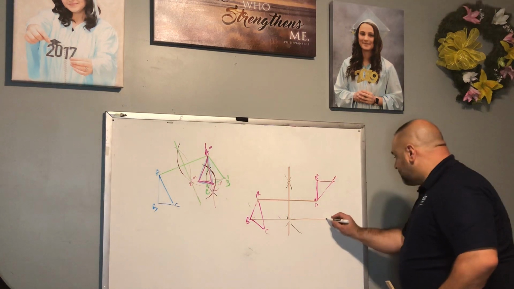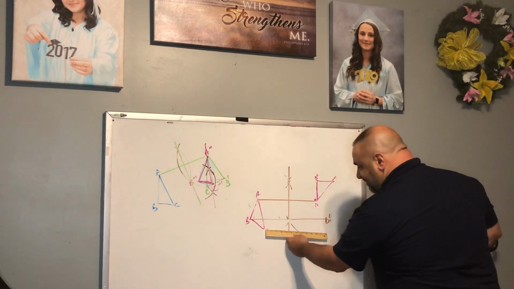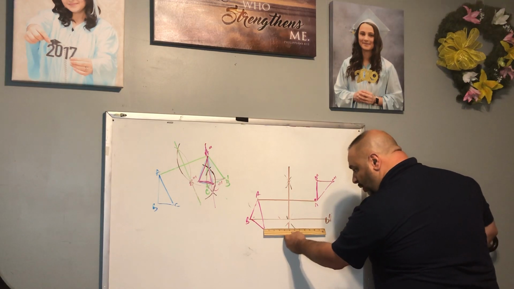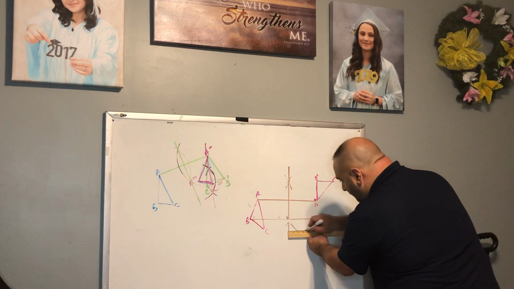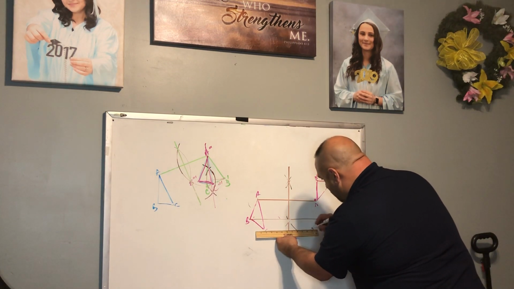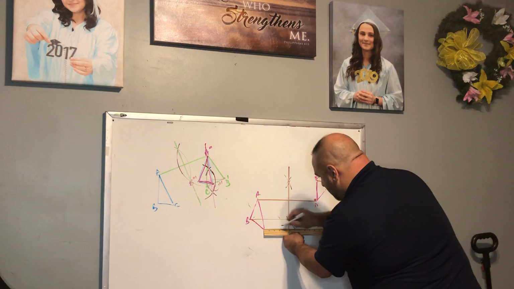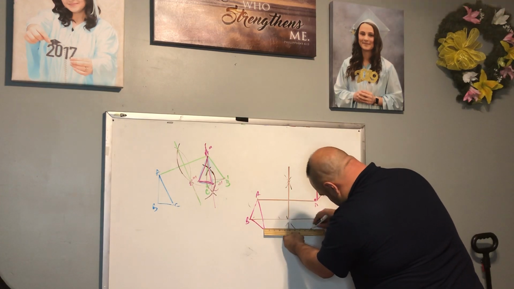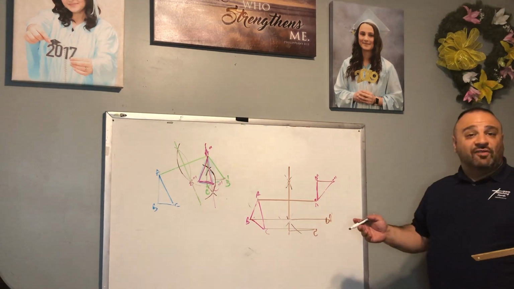All right, so we're going to call this B, B prime. Now we're going to do point C as well. All right, C prime. Now what we're going to do is just connect my vertices here.